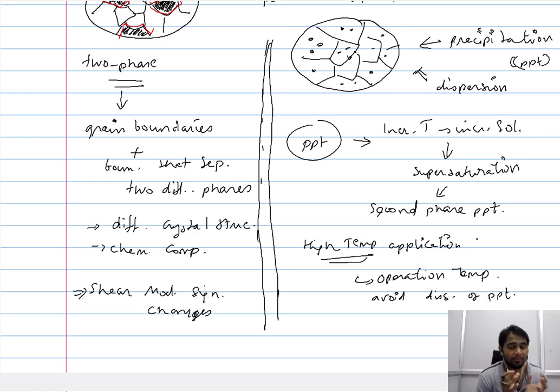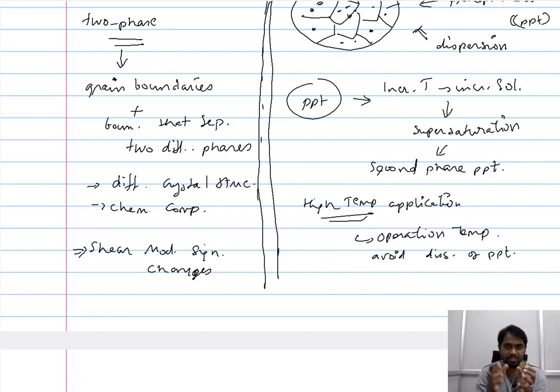And therefore, when you are planning to use this precipitate hardened two-phase system or this precipitate hardened material at high temperature, we have to be very sure that this temperature does not allow the dissolution of the precipitate, a decrease in the size of the precipitate, or number density, or whatever the concentration. So it should not disturb the features of the precipitate, and if it gets disturbed, essentially our whole purpose gets spoiled. We will not be able to enhance the life of the material at high temperature. So the precipitate hardened material has this particular disadvantage when it attempts to enhance the high temperature resistance or high temperature life of the material.